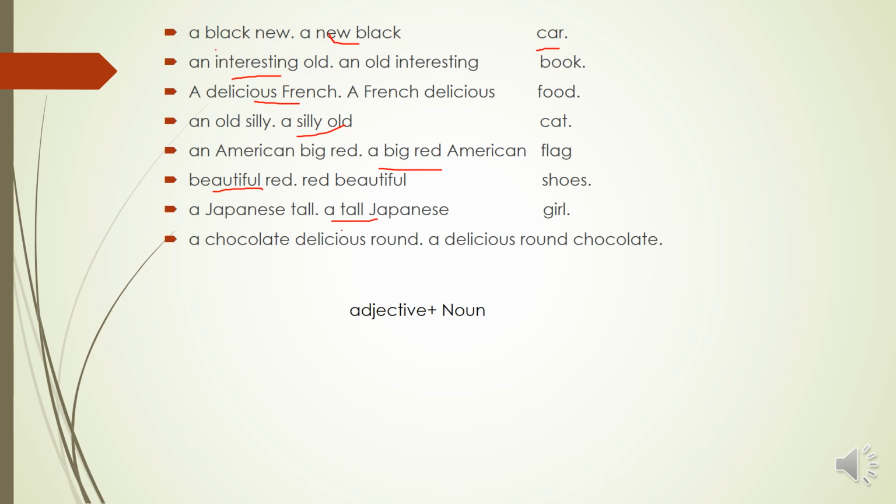A chocolate. Okay. Chocolate delicious round. No, it's a delicious round chocolate. So remember that we have to say adjective plus noun.